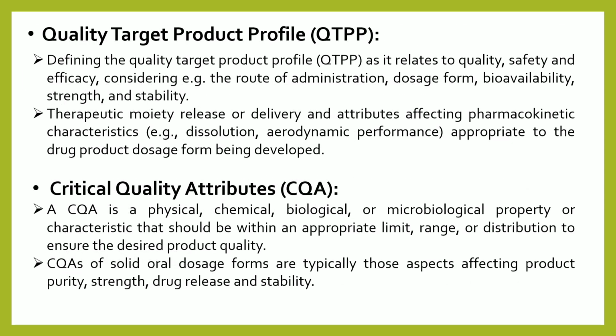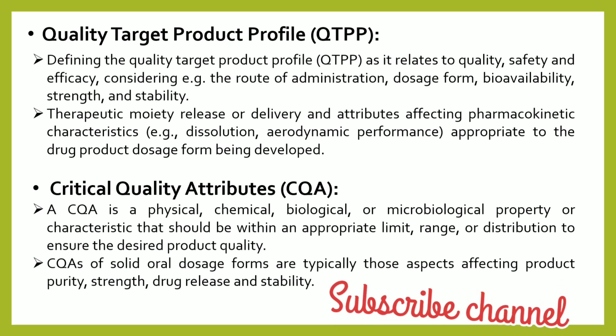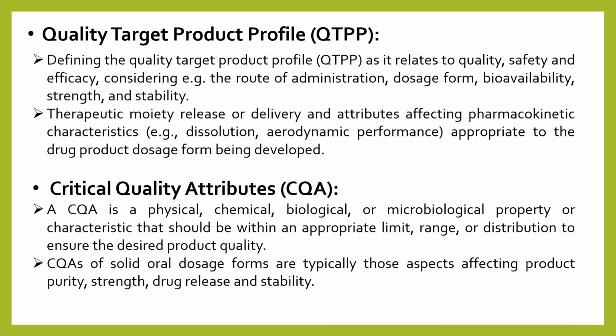First is to identify the QTPP, meaning quality target product profile. The name itself indicates that you have to find your product target and set your parameters. For example, your DT, disintegration time, should be not more than 15 minutes. You have to set this parameter. Dissolution should be not less than 75%. Likewise, you should set your quality target profile. This is the first step.